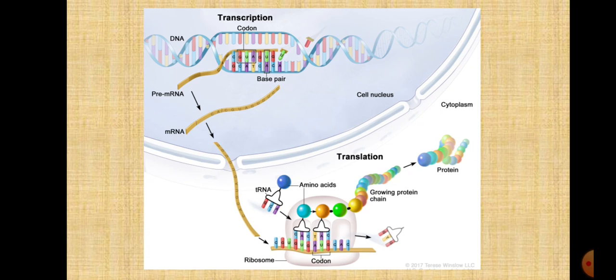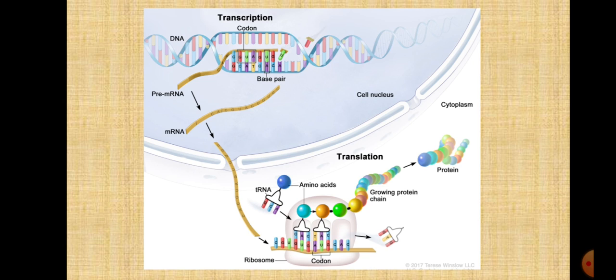Adenine forms a bond with thymine, but as the RNA is being synthesized, instead of thymine, it will be uracil which will bond with adenine. Next is thymine, again it will bond with the adenine. So this way the strand of RNA is formed with the help of one strand of DNA.